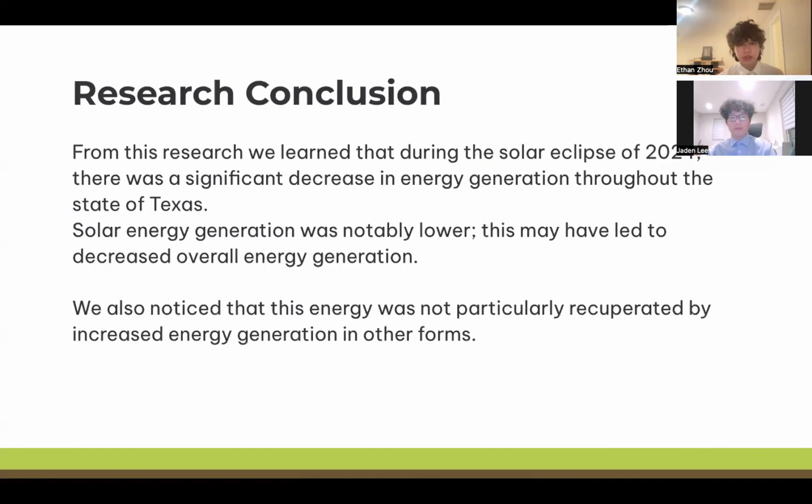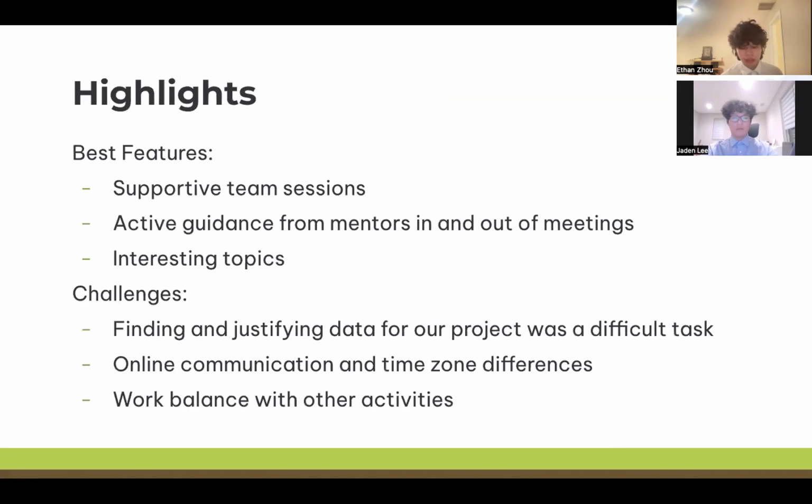So on to our final statement. For our research conclusion, we learned that during the solar eclipse of 2024, there was a significant decrease in energy generation throughout the state of Texas. Solar energy generation was first notably lower, and this may have also led to decreased overall energy generation. We also noticed that this energy lost in the solar form was not particularly recuperated by increased energy generation in other forms, such as gas or biomass. These were the ups and downs for us in this program.